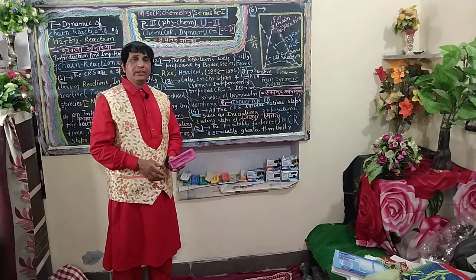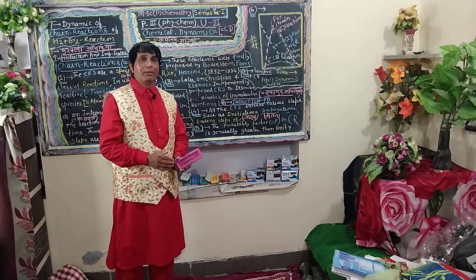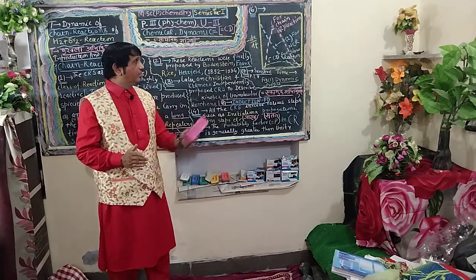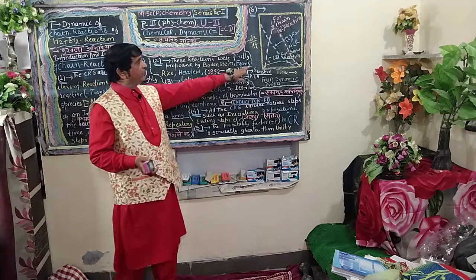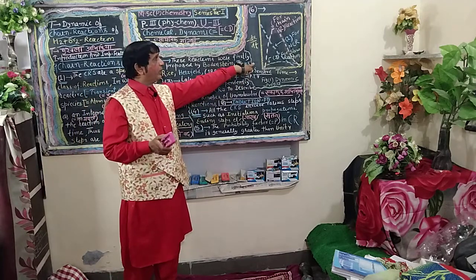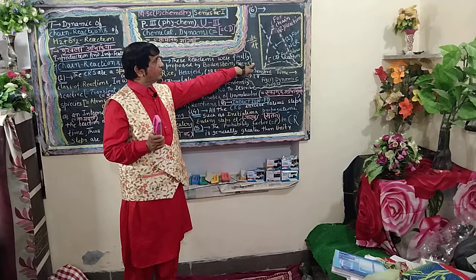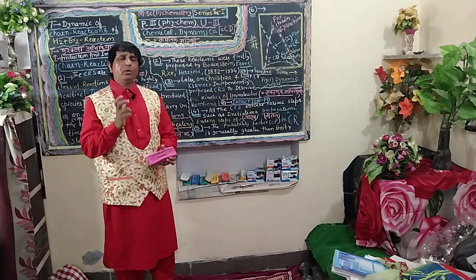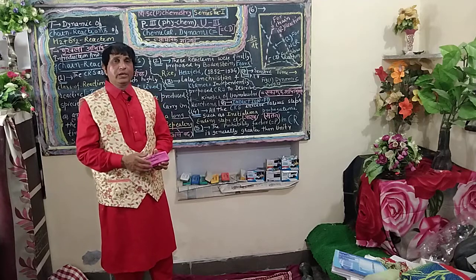Next, the difference between the energy of the activated complex and the energy of the active molecules is a special kind of energy which is essential for all the reactants to convert into products.